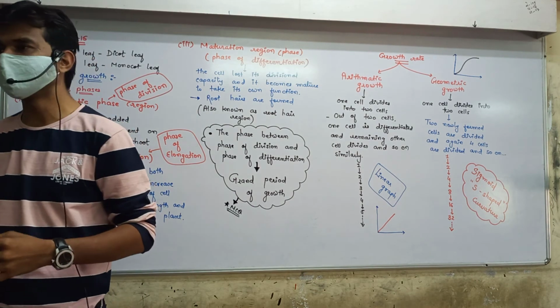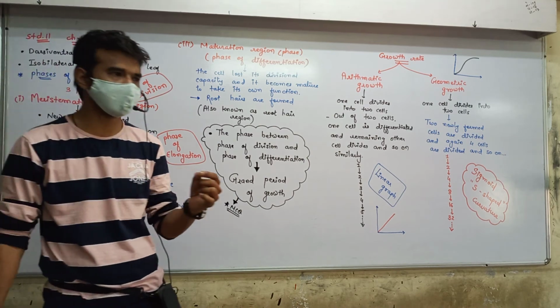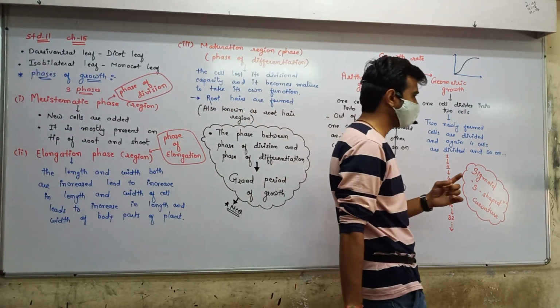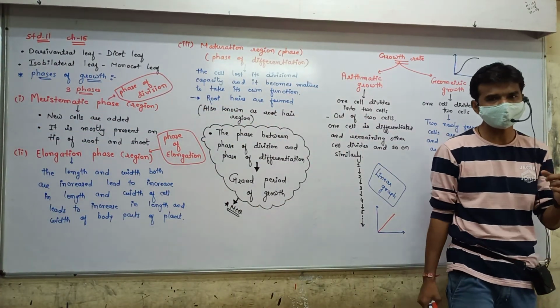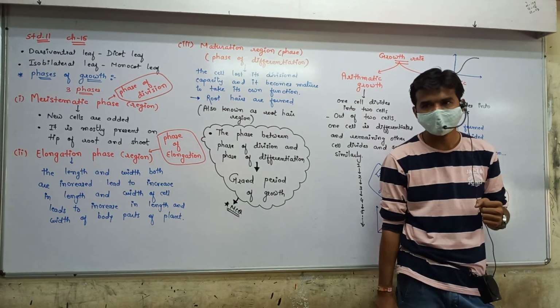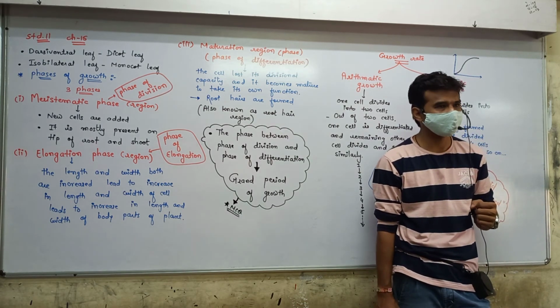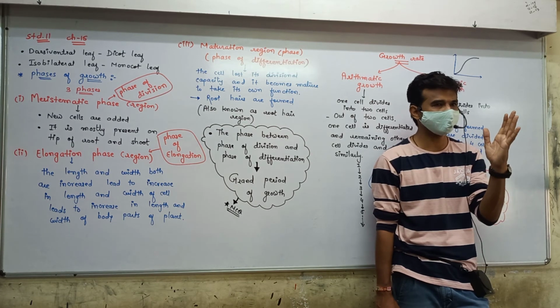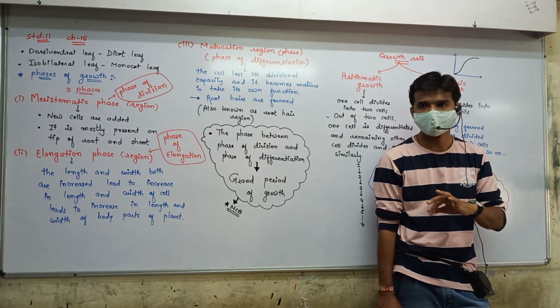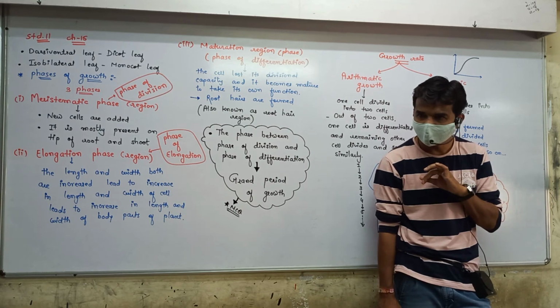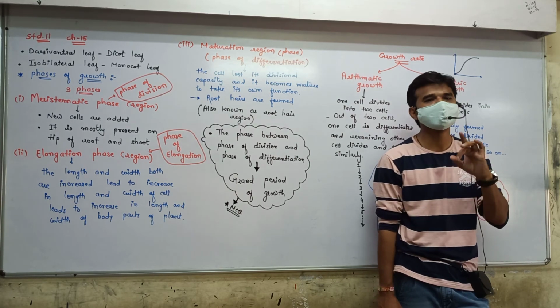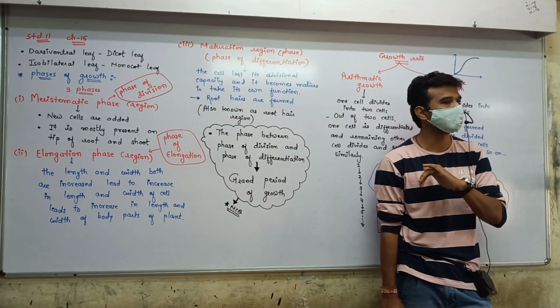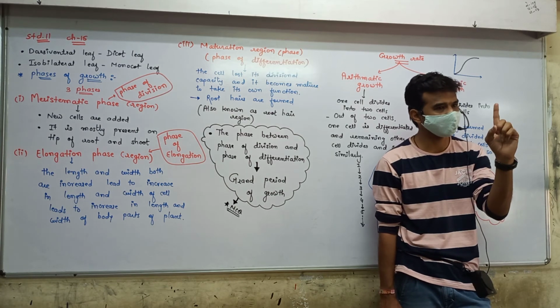Just one example I can tell you. Okay, I can give one piece of information. Cell cycle and cell division, I might ask that. Assume that one bacterial cell becomes double within 1 minute.